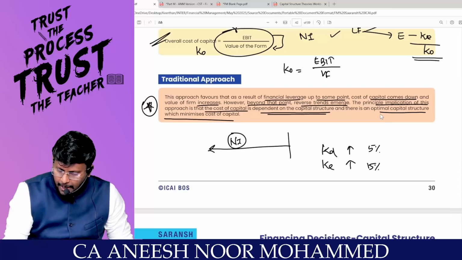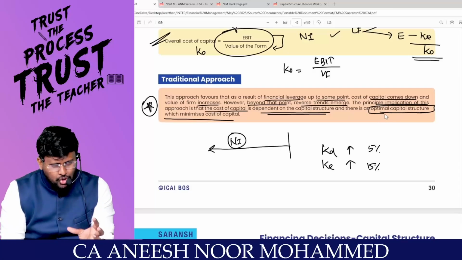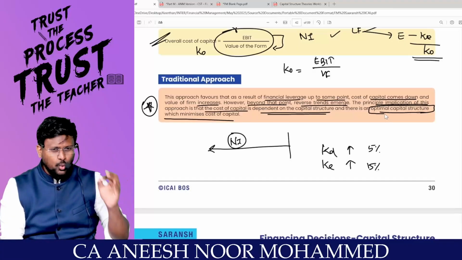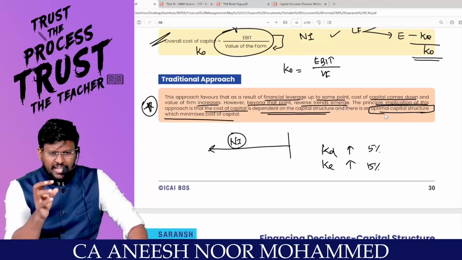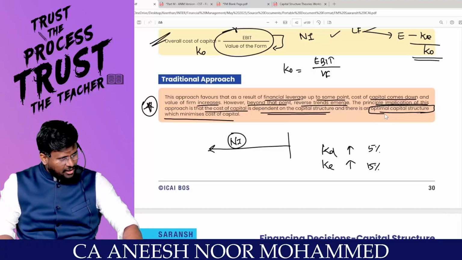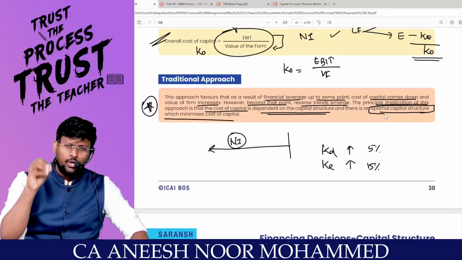That is called the optimum capital structure. Under the NI approach, you won't have an optimum capital structure. Under the NOI approach, you won't have an optimum capital structure either. Logic: when you inject more and more debt into the capital structure, KO reduces. If I inject 10% debt, KO reduces by 10%. If I inject 20% debt, KO reduces by 20%. If I inject 50% debt, KO reduces by 50%. Are you agreeing with me?